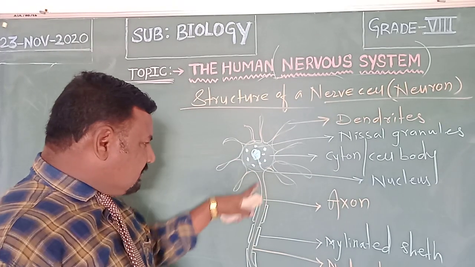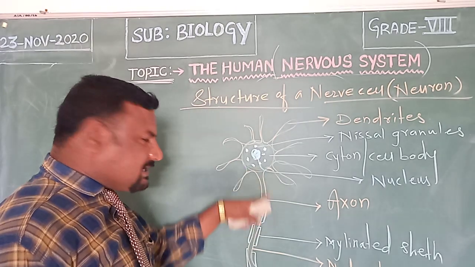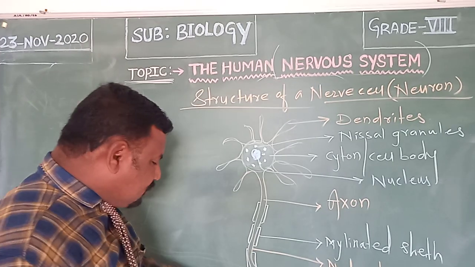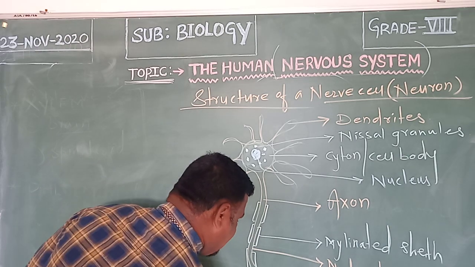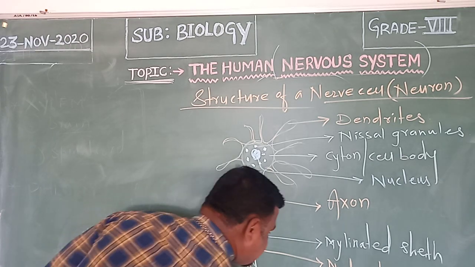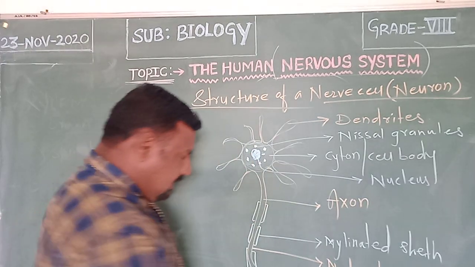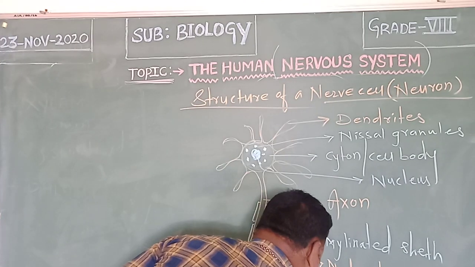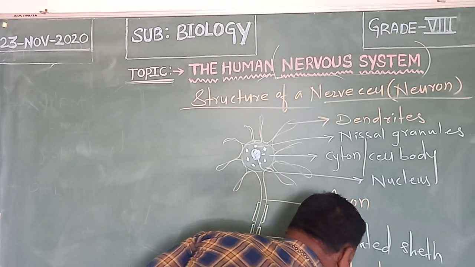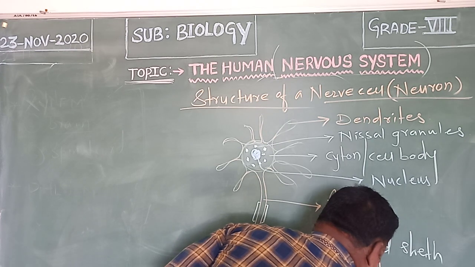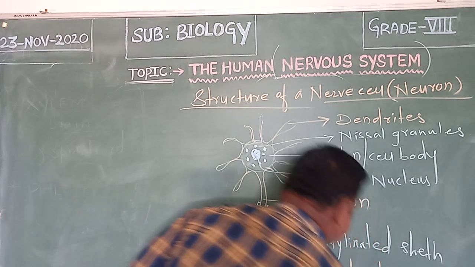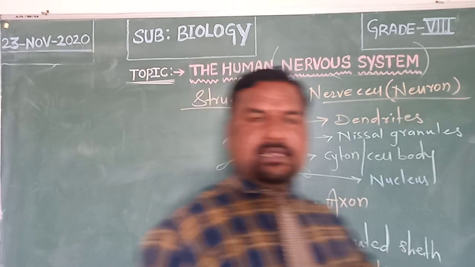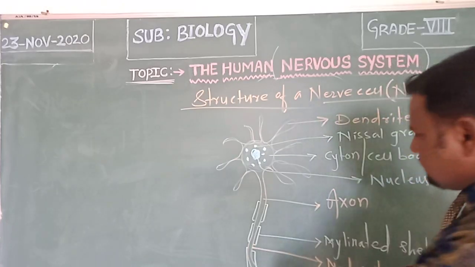At the end, the axon gives branches, which are called nerve endings, or nerve terminals.